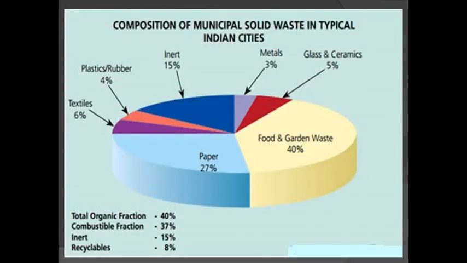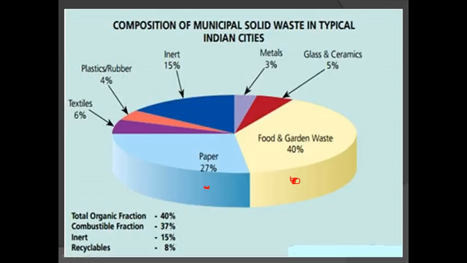Okay, you can see in the sketch, in a bar chart, the composition of municipal solid waste in typical Indian cities. The tableau column I have shown here with different sketches. You have seen total organic fraction is 40%, commercial fraction is 37%. You can see the food and garden waste is maximum compared to all. So you should remember, this is a source point. You have to manage this food and garden waste. After this, papers are 27%, which is a maximum.